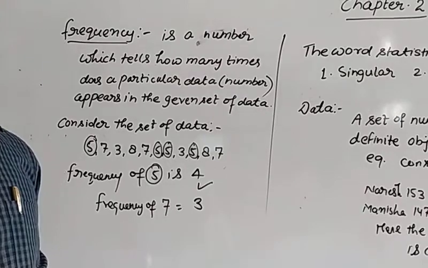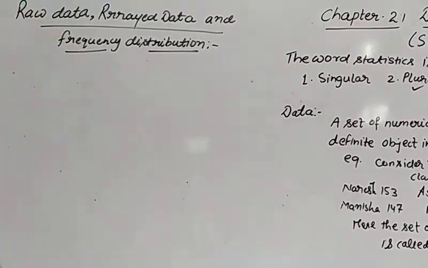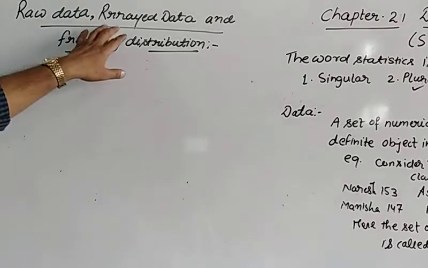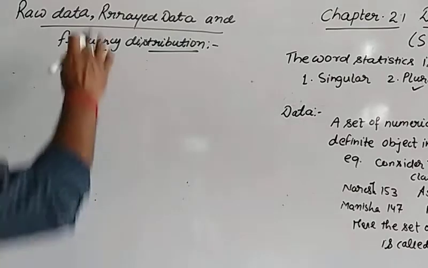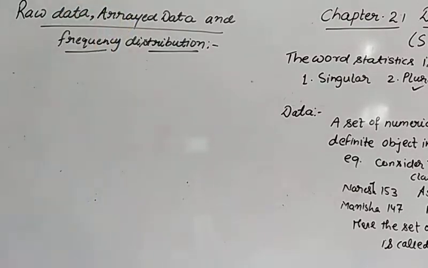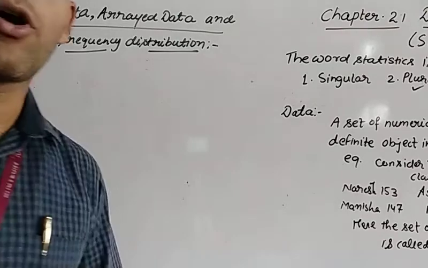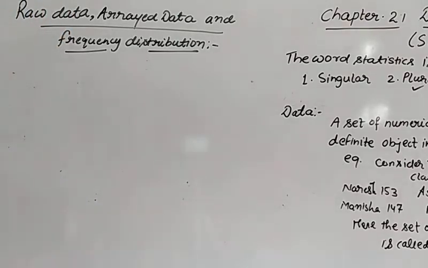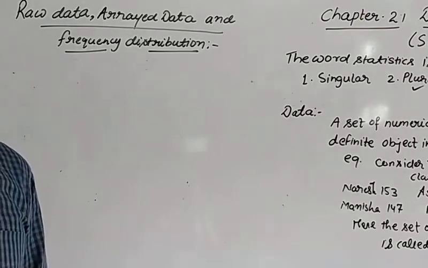Okay, now some more terms after data handling, that is statistics and frequency, we have raw data, arrayed data and frequency distribution. Now listen carefully. What is raw data? The data collected in the original form. Data collected in the original form is actually called raw data.